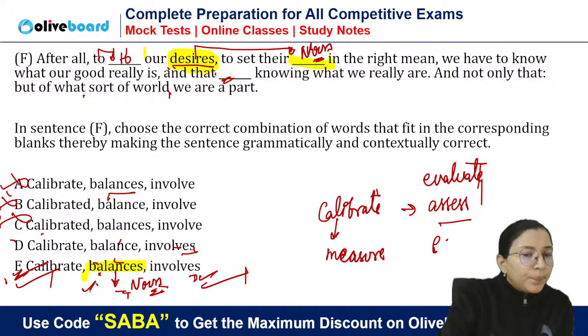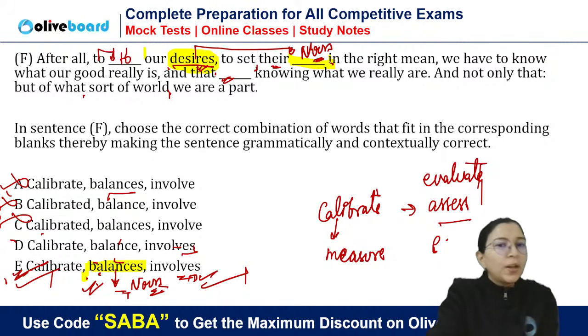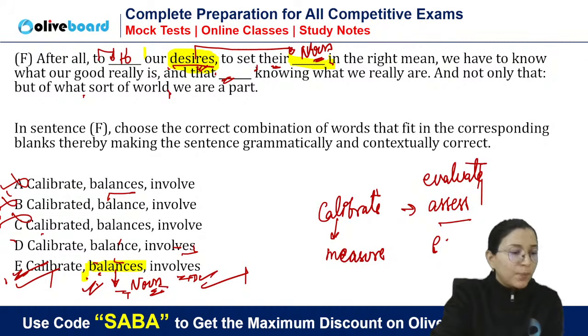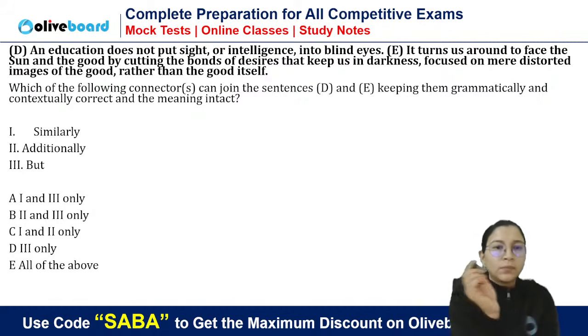Is this point clear? See, here we need a singular verb, so involves will come. But here we need a plural noun, because here to set their, this their is referring to desires. So desires is plural, so here also we need plural. It will be to set their balances in the right way. Okay? Chalo, next. Nice one.